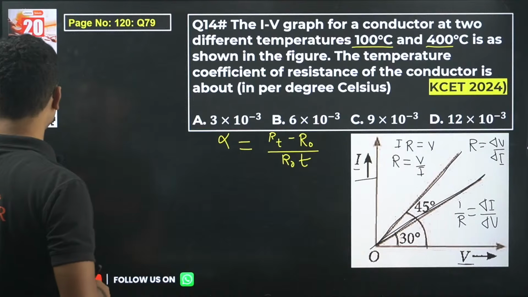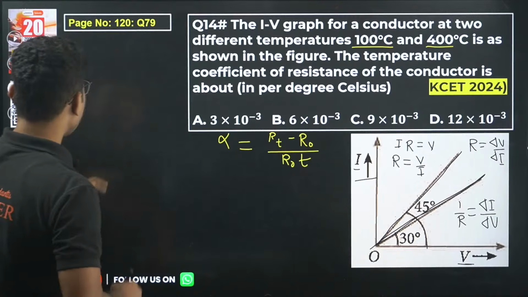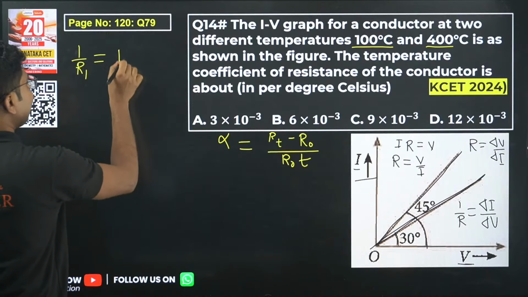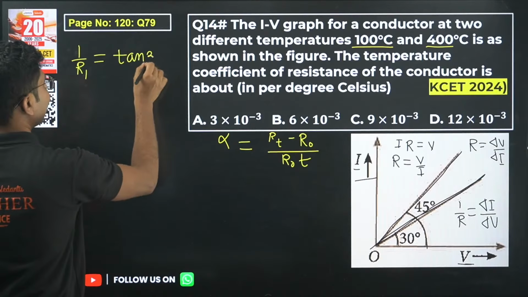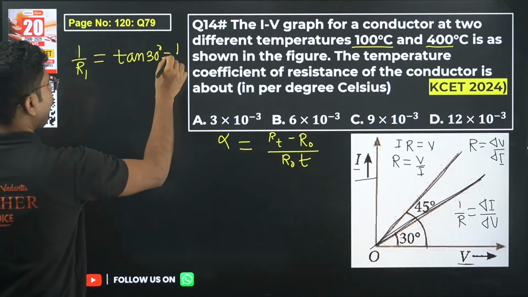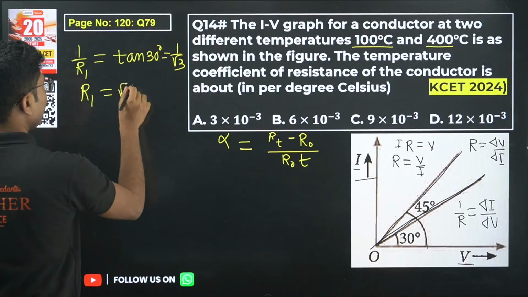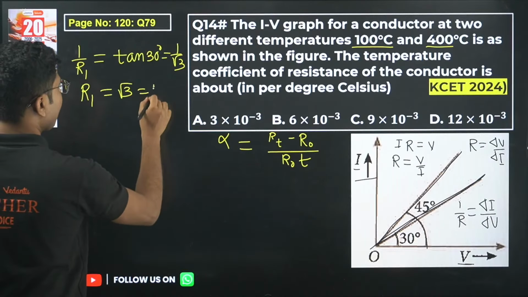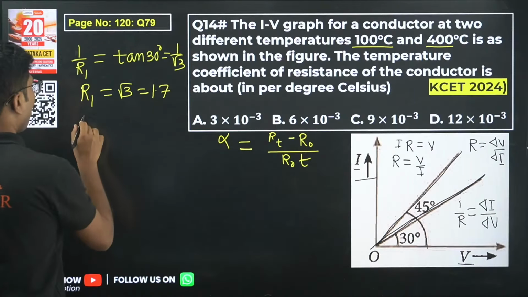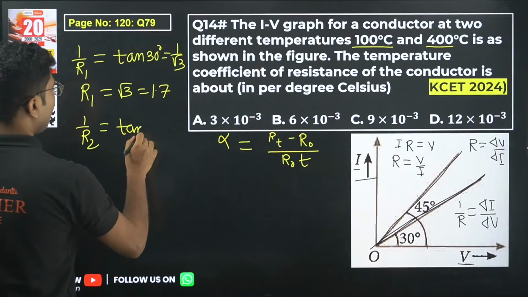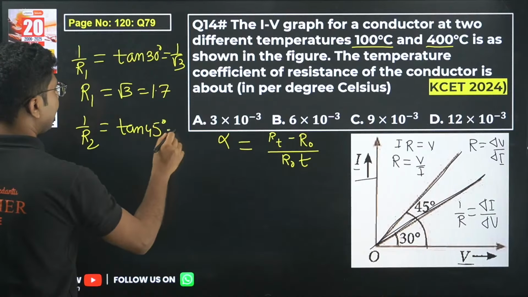So 1 upon R1 is basically tan 30. Tan 30 is 1 by root 3. So R1 is root 3, that is 1.7, and 1 by R2 equals tan 45, that is 1.